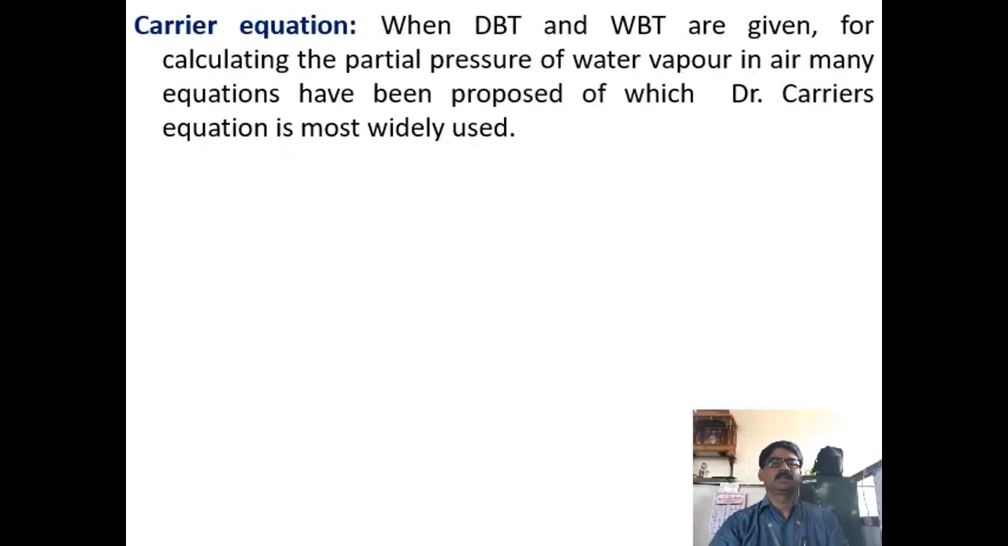Now let us study a very important equation called the Carrier equation. The use of this equation is to find the partial pressure of water vapor in air when you are given the dry bulb temperature and wet bulb temperature. It was proposed by a scientist called Dr. Carrier. You might have heard his name because there is a company called Carrier which is very famous for AC and refrigeration machines. So he developed this equation.